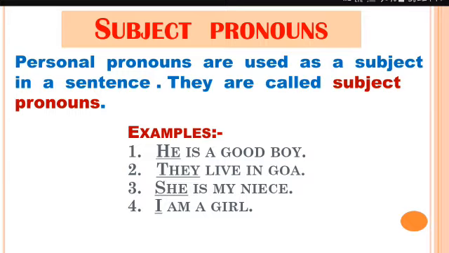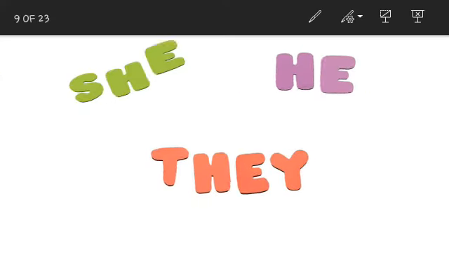Examples: He is a good boy. They live in Goa. She is my niece. I am a girl. So, subject pronouns are underlined. That is, he, they, she, I are the subject pronouns.